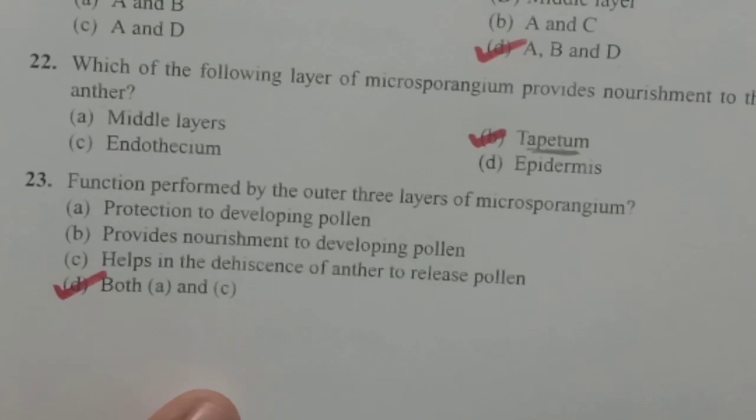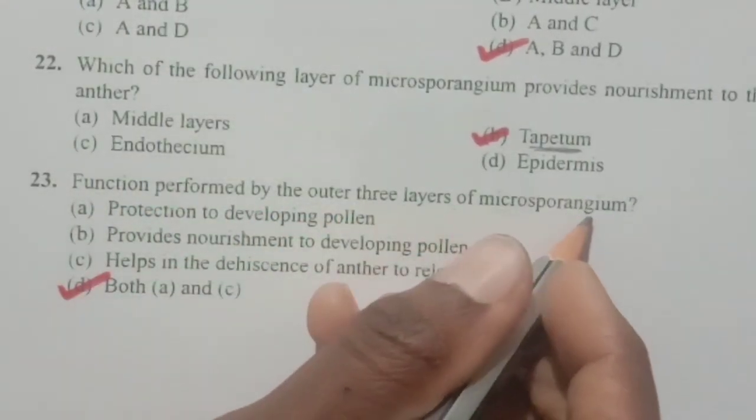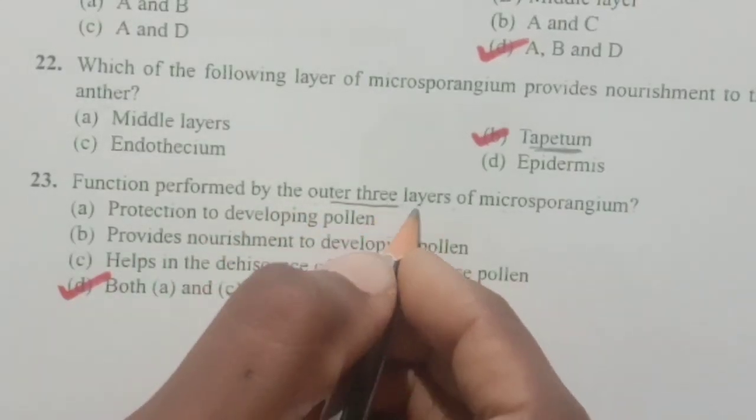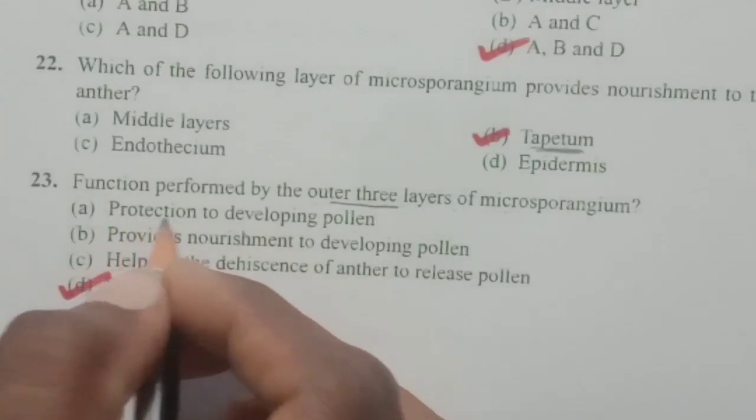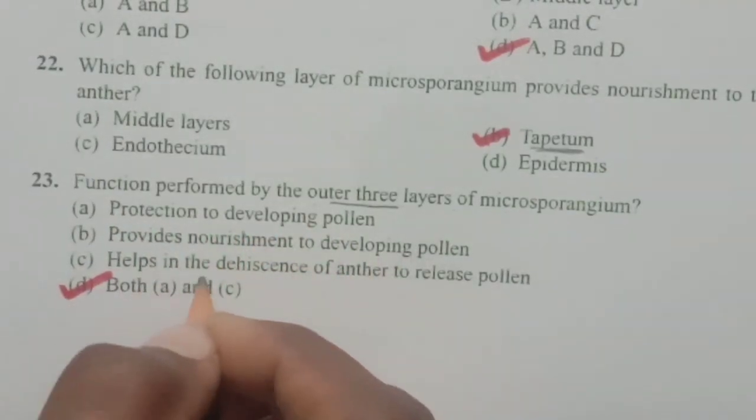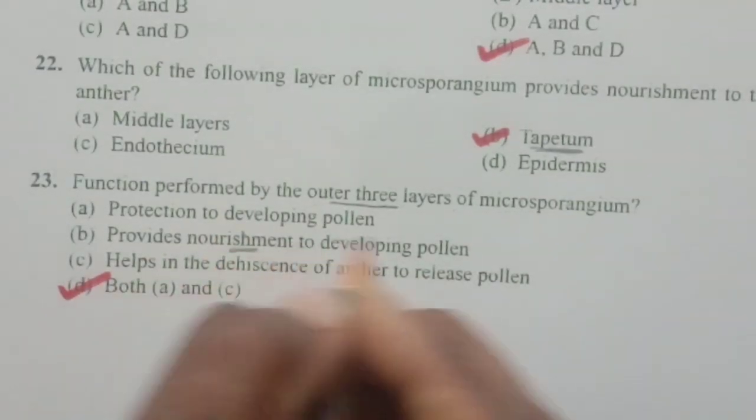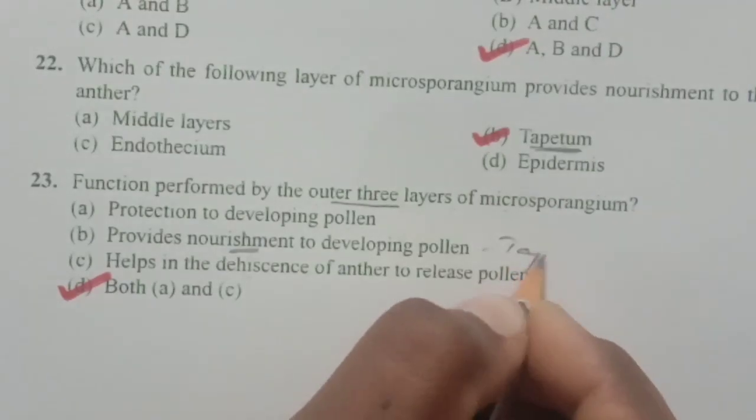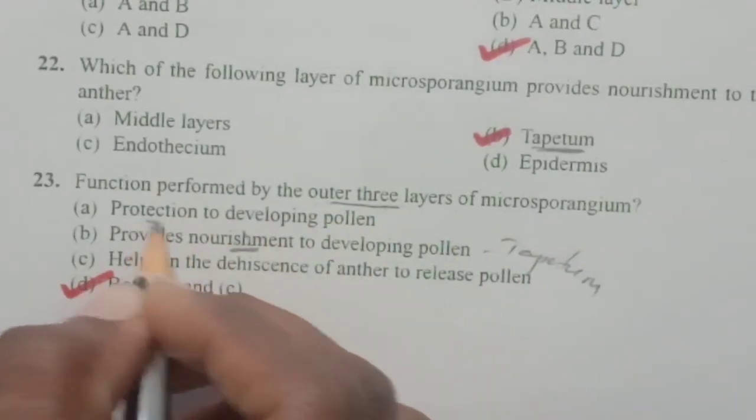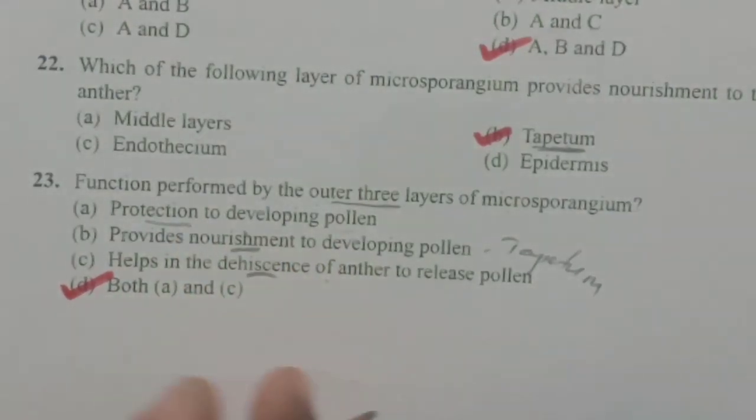And next question. Function performed by the outer three layers of microsporangium. The outer three layers are called the epidermis, endothecium and middle layer. The options are: production of developing pollen, provides nourishment to developing pollen, helps in the dehiscence of anther to release the pollen. Actually, the nourishment is provided by the innermost layer called the tapetum. Therefore the outer three layers perform the function of protection to the developing pollen, and they also help in the dehiscence of the anther to release the pollen.